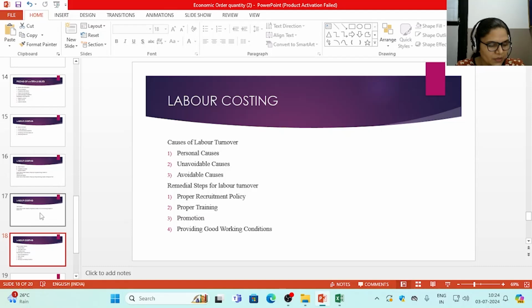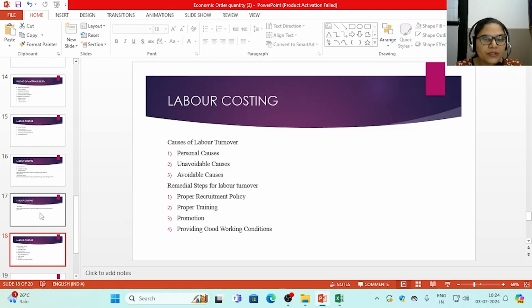Proper training. New workers are to be properly trained before being placed. When workers are promoted, they are also to be trained. Promotion. When suitable workers are at a lower level, they should be considered for promotion to a higher post when a vacancy arises. So if the worker is being acknowledged for his or her work, and when he or she has been promoted to a suitable job, naturally it will lead to a decrease in the labor turnover ratio.